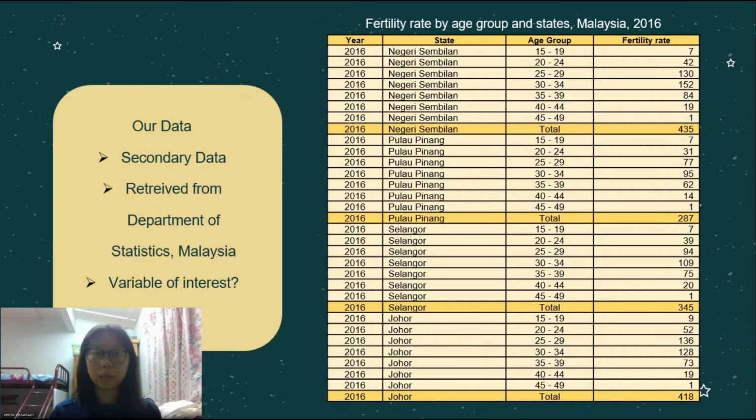Next, let's talk about the data that we use in this assignment. The data we use is secondary data which outlines the fertility rate by age group and states in Malaysia 2016, retrieved from the Department of Statistics, Malaysia. Our variable of interest is fertility rate, which can be viewed from the perspectives of different fields, that are state and age group.